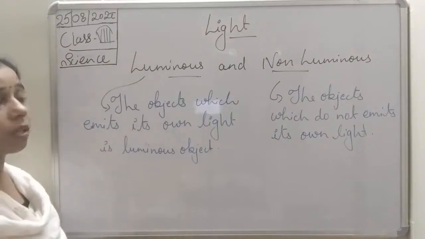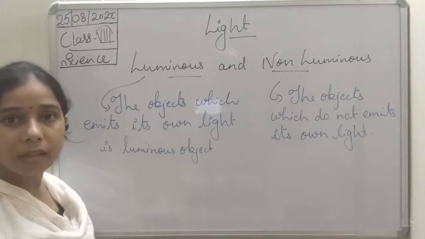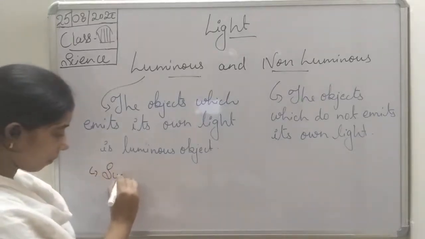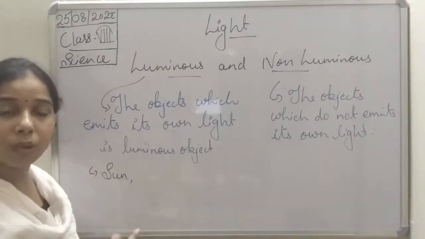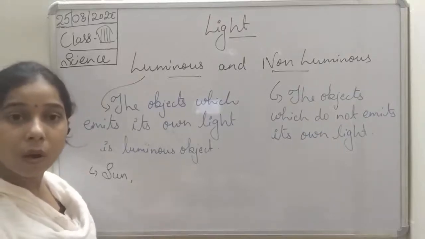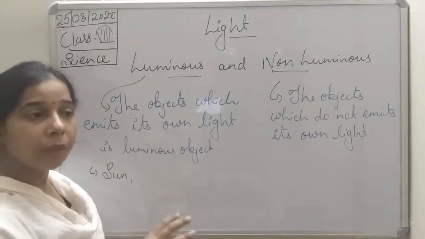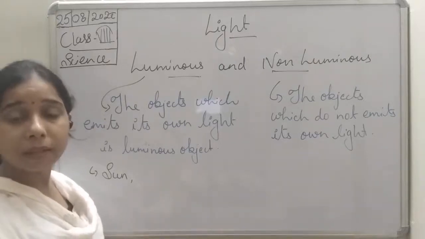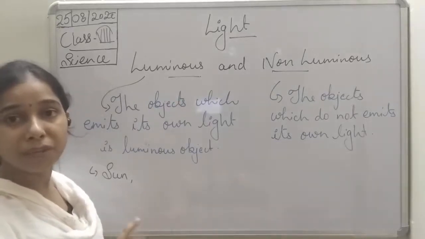Now see here, students, what are the different examples of luminous and non-luminous. So luminous, you see sun. The sun has its own light, so it emits its own light. You know that, students, if we talk about the moon, we used to say at night the moon is there. Basically you know that the moon does not emit its own light, but it actually reflects the light which is coming from the sun.